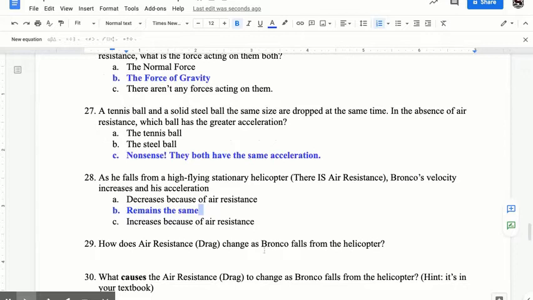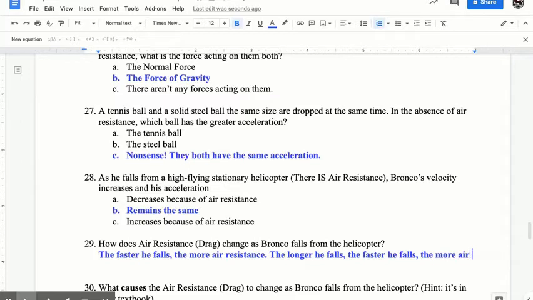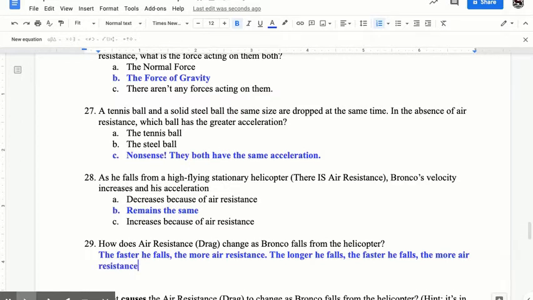How does air resistance change as Bronco falls from the helicopter? All right, well, I'm going to assume Bronco is a guy, the person that came to mind. The faster he falls, the more air resistance. And so, the longer he falls, the faster he falls, the more air resistance acts on him.